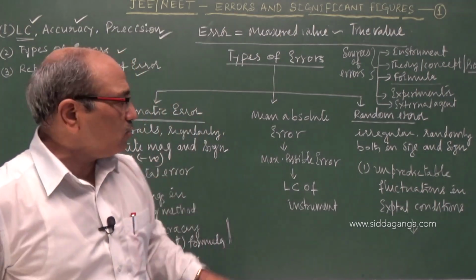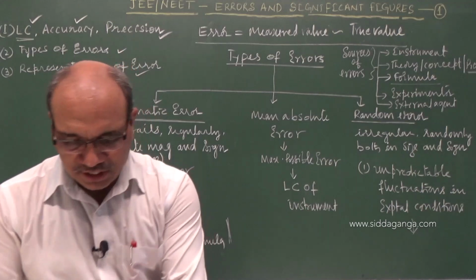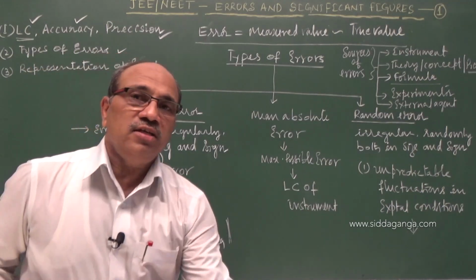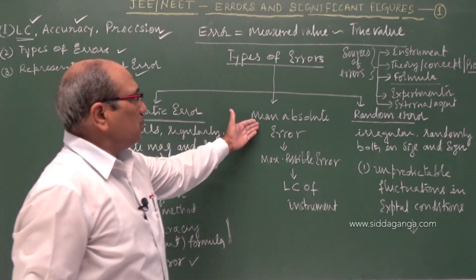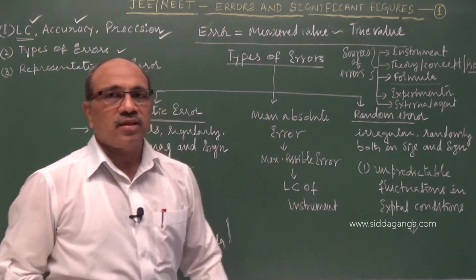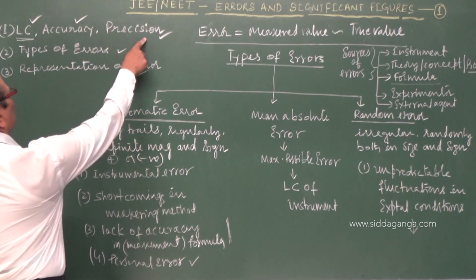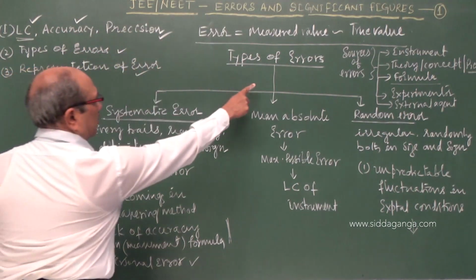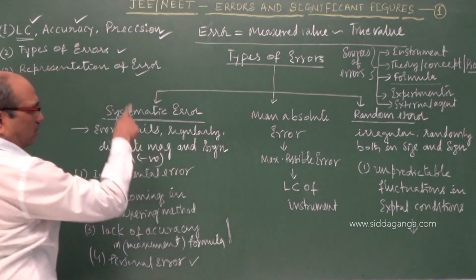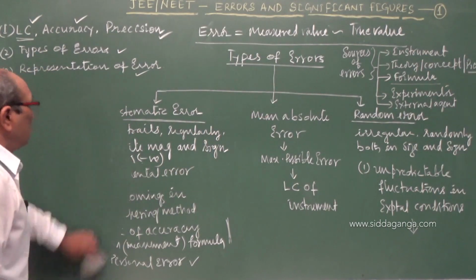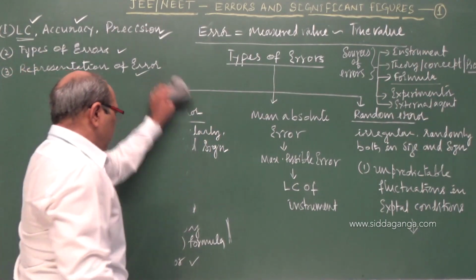With this I am coming to how to represent a measurement in physics and how to measure mean absolute error. I hope you have understood these two: least count, accuracy, precision, and types of error as systematic and random and sub-classifications. Now I am coming to the third one.